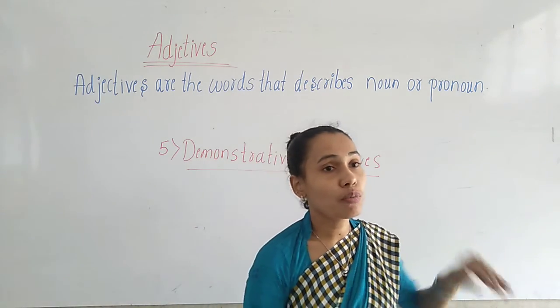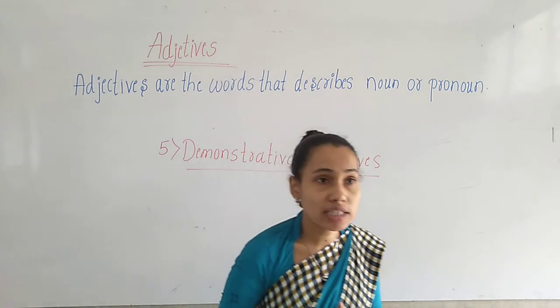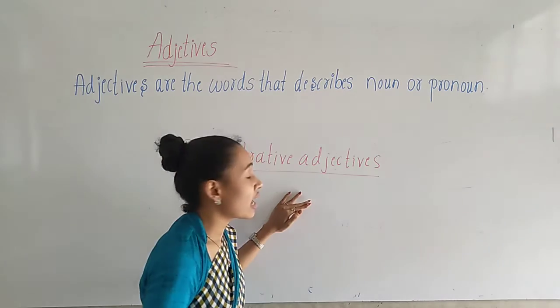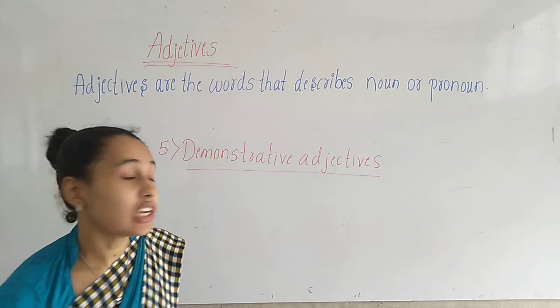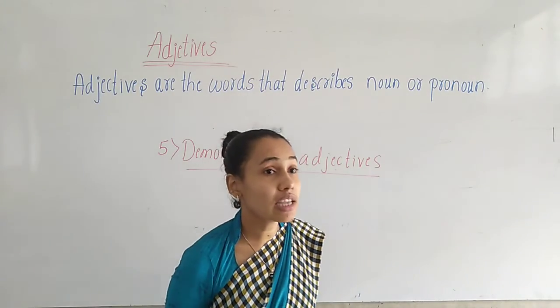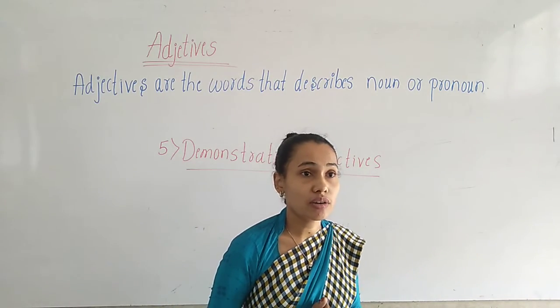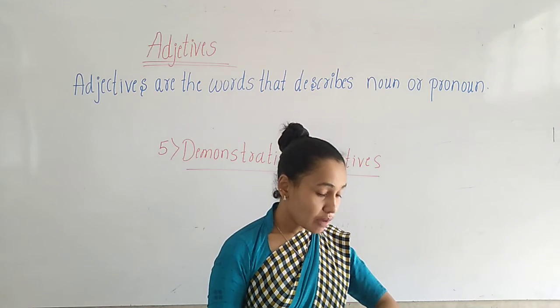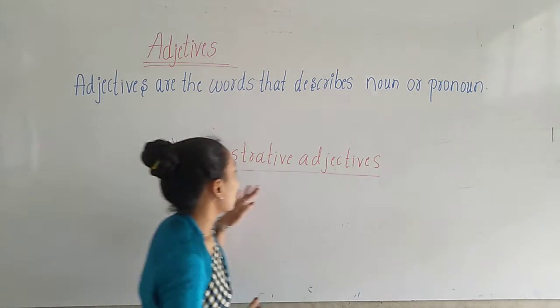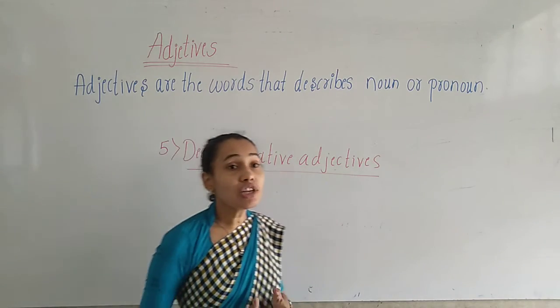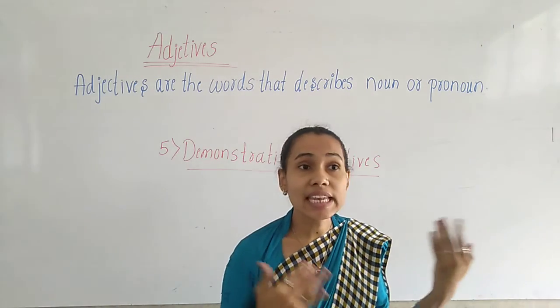Okay children, hope you all have understood today's class. Demonstrative adjectives and one more, that is interrogative adjectives, we will study in the next class, children. Okay, now the time is over for today's class.